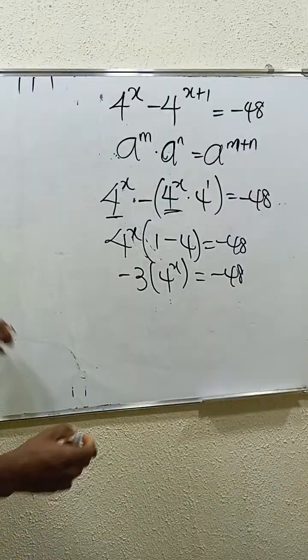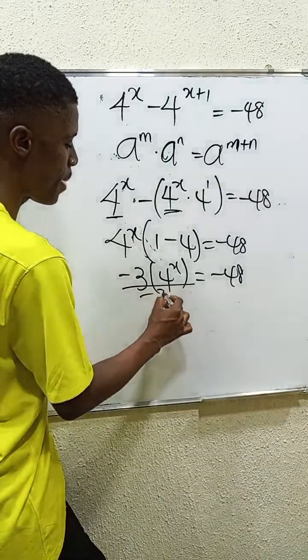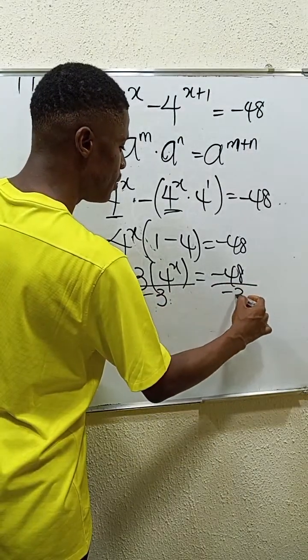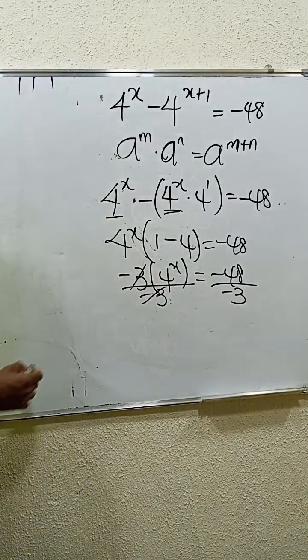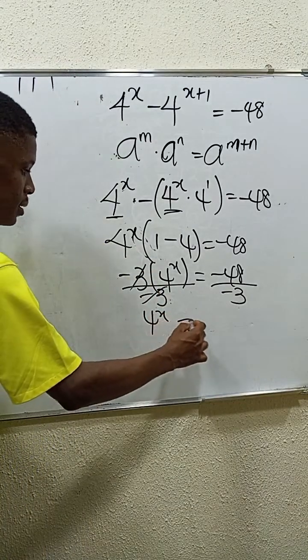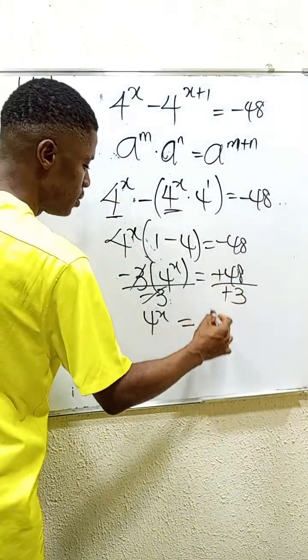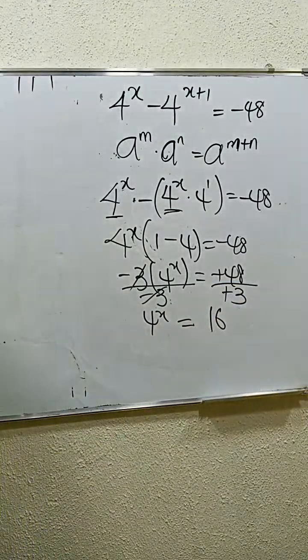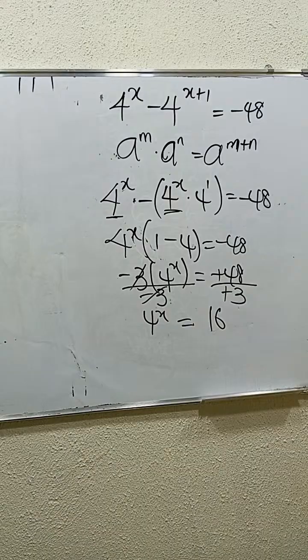So how can we get rid of this? You divide by minus 3 on both sides. Once you divide by minus 3, you have 4 power x is equal to 16. Let me know if you know any other approach you can use to solve this.